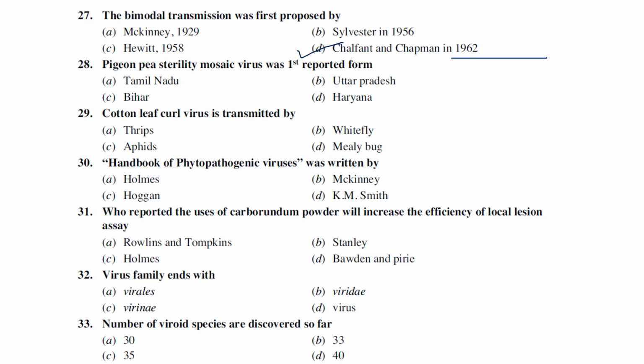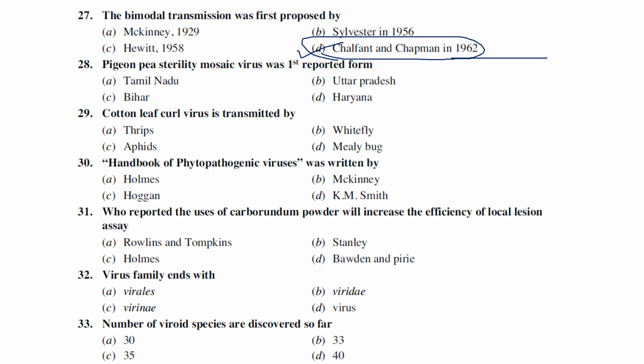The first bimodal transmission was reported in the cauliflower mosaic virus, first reported by Chaffant and Chapman in 1962. And I will tell you one more important point about this virus. It is also known to be the first DNA virus that is completely genome sequenced, and the first virus which contains double stranded DNA as a genome. So this is the first virus whose genome contains double stranded DNA, and also the first plant virus reported with bimodal transmission.